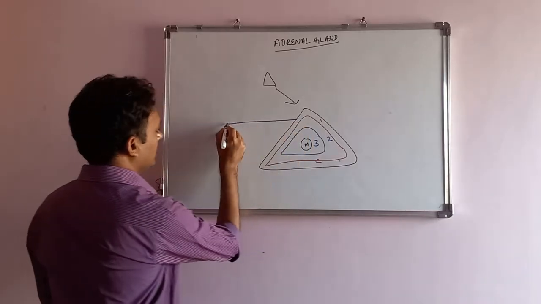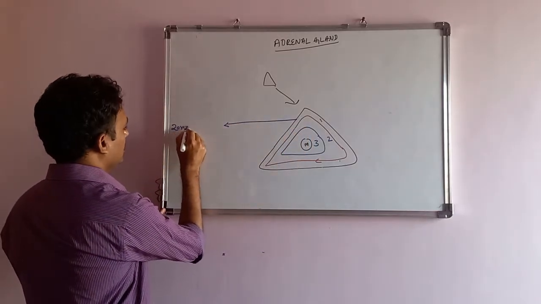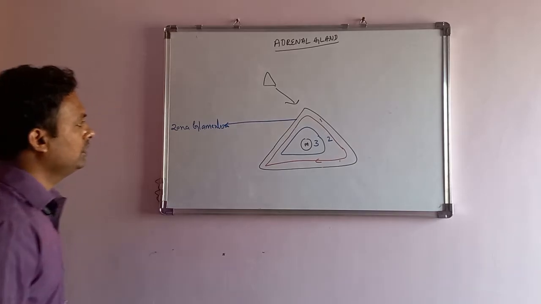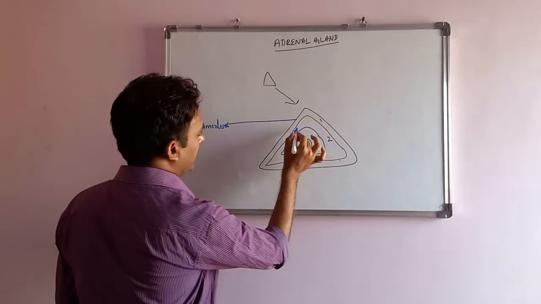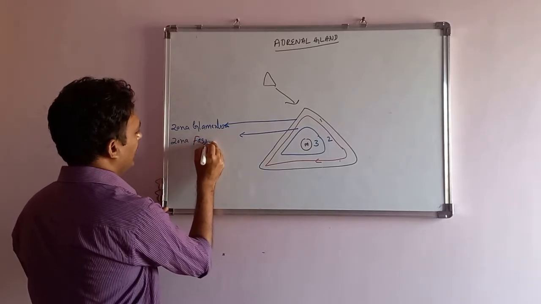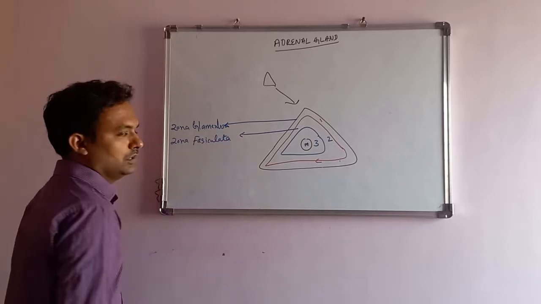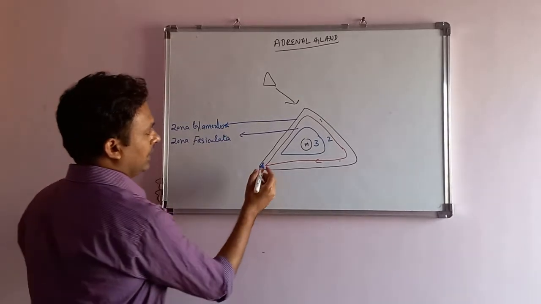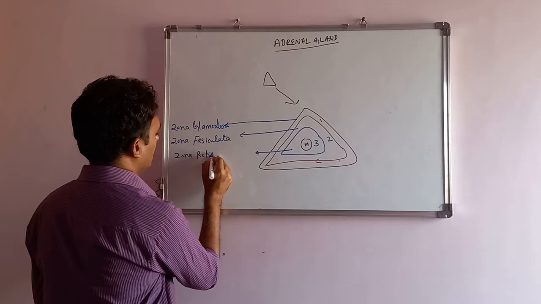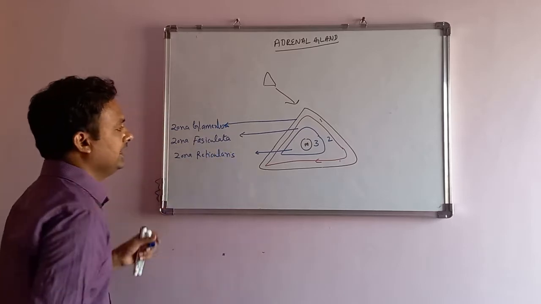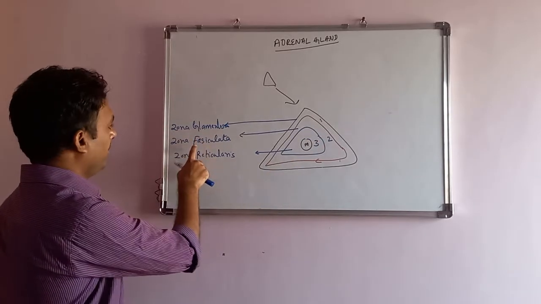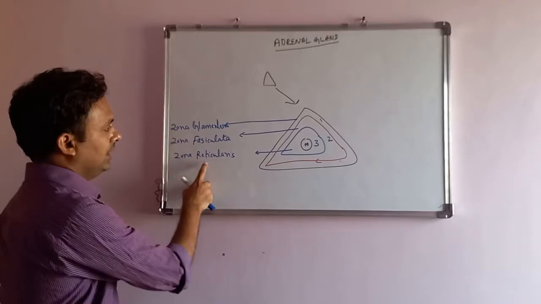The first layer is called zona glomerulosa. The second layer is called zona fasciculata. And the third layer is called zona reticularis. Like that, the cortex is divided into three layers: outer glomerulosa, middle fasciculata, and inner reticularis.